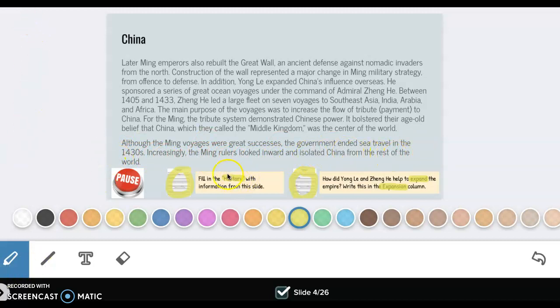So remember, first I was looking for military, and I know I heard something about military strategies changing up here in this first bit. Then I wanted to look at how did the empire expand, and I'm looking for who. Specifically looking at this man, Admiral Zhang He. He had these sea voyages, and there was a particular reason that he went on these voyages. So pause the video and write this information in your notes now.